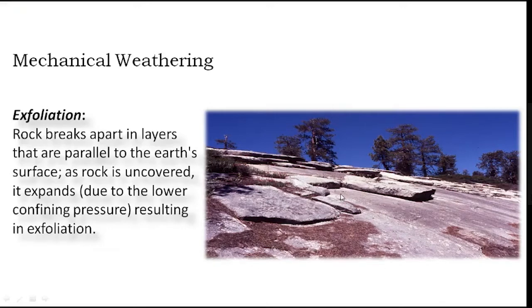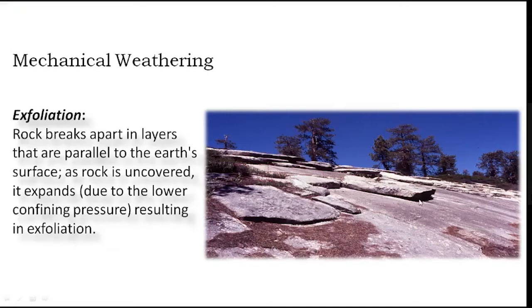What happens is due to the release of the overburden. These rocks were under confined pressure, and due to the removal of the overburden, that pressure is removed, and a little bit of expansion takes place.